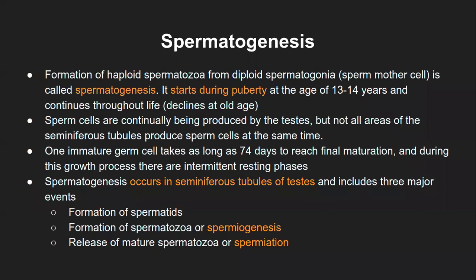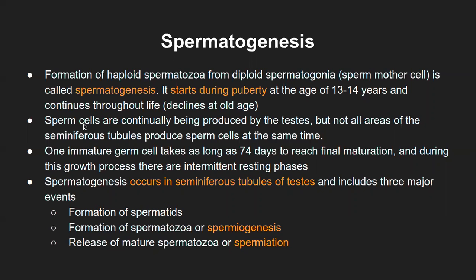That means, let's say we already know that the testis has different compartments, and these compartments have seminiferous tubules. Now some part of a seminiferous tubule within the same compartment will produce the sperm cell, and the other part will not produce for the time being. Then that's how it keeps on going in a cyclic manner, that not all the areas of the seminiferous tubules will produce the sperm cell at the same time.